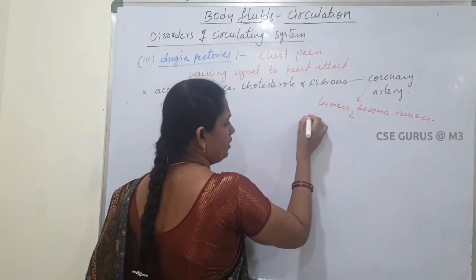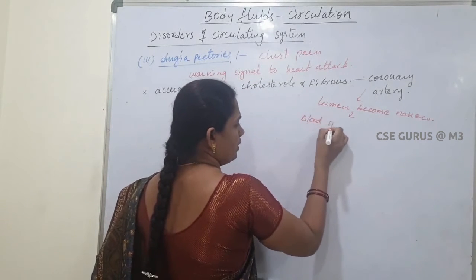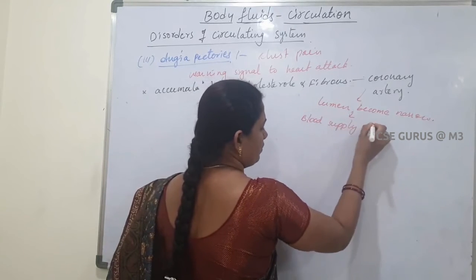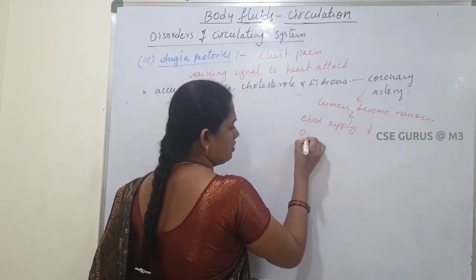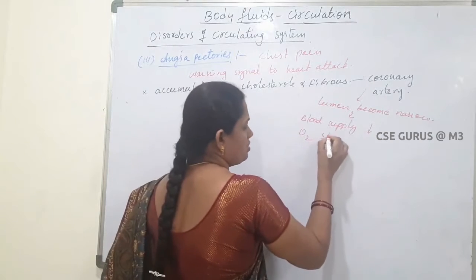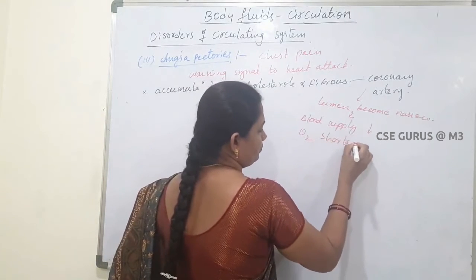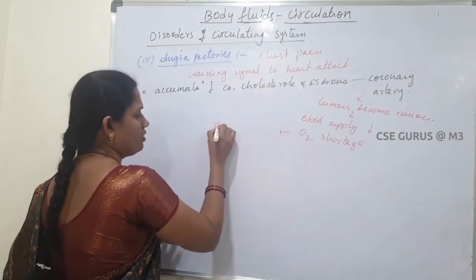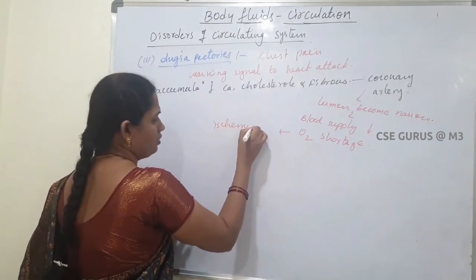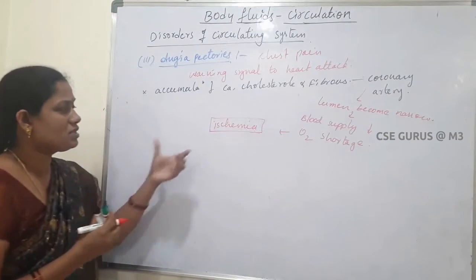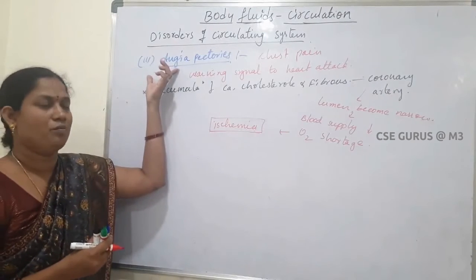The blood supply decreases. As a result, oxygen shortage will occur. This condition is called ischemia. Up to here, these conditions are called angina pectoris.